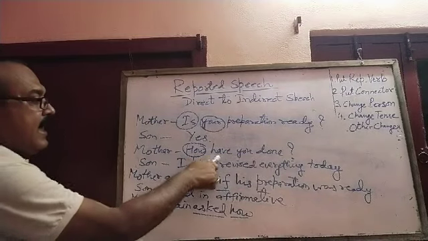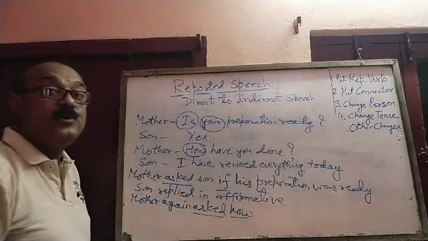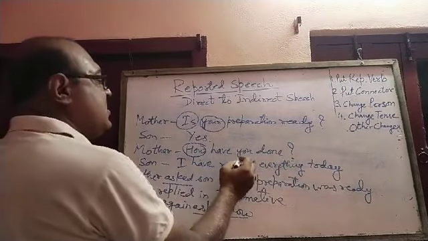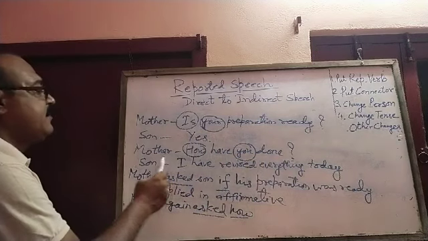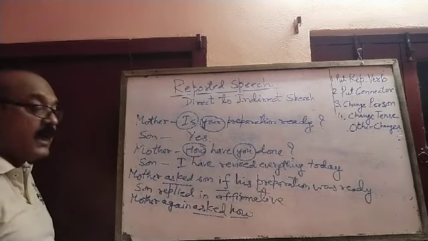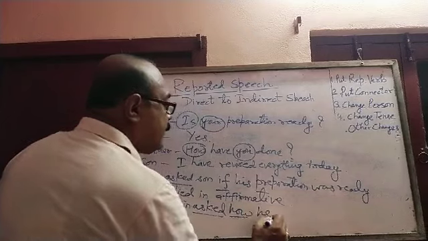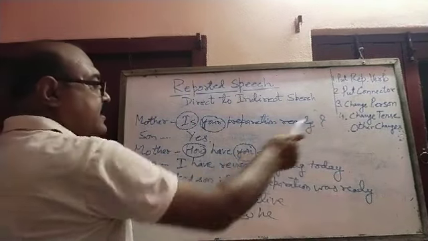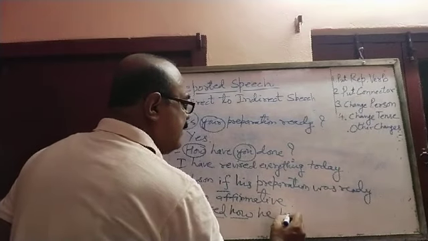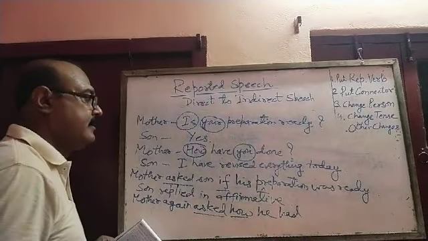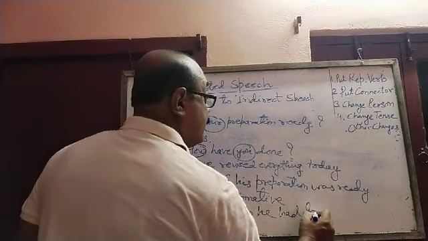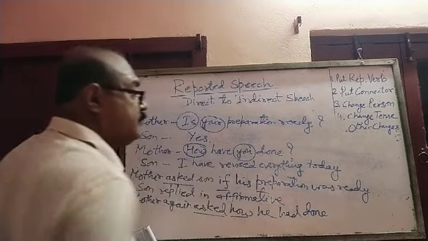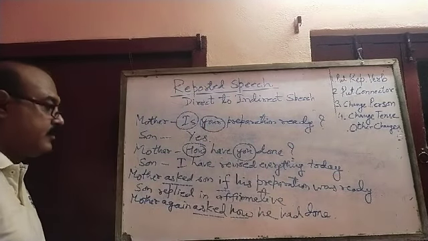Now, how have you, change of tense. You come to change of person first. So, you again, mother is asking you for son. How he have. Change of tense. Have will change into had. Had. Done. Full stop. Again full stop.